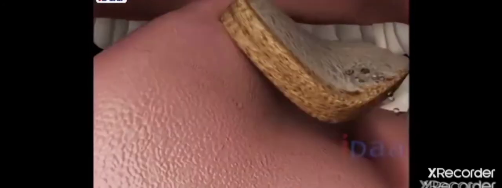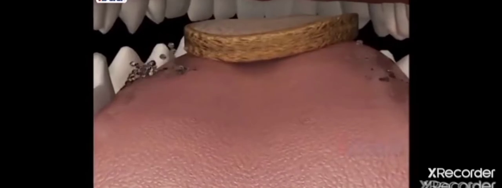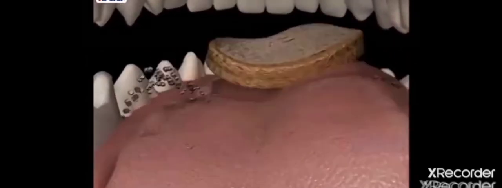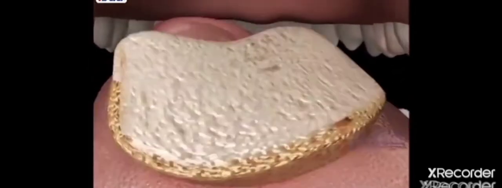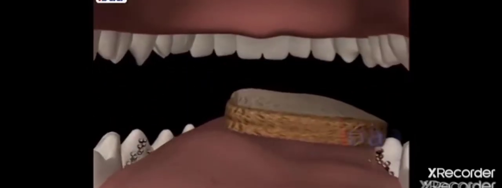Mouth and the buccal cavity. In mouth, we have different types of teeth which help in proper mastication of the food material. The bigger food particles are converted into smaller pieces by chewing process.